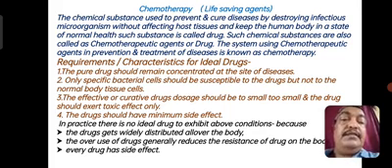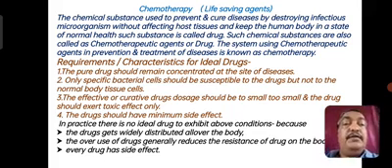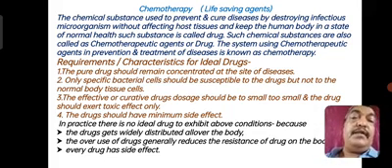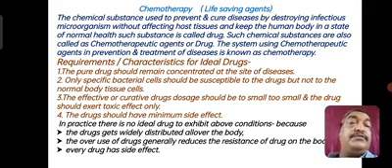Then the fourth point is the drug should have minimum side effects. This is very important. For example, if you take paracetamol, if your body is paining, and you take one tablet or two tablets, what happens? Body pain will be reduced or minimized after 2 to 3 hours. But sometimes you will become nervous. That is due to the side effect produced by the paracetamol in your body.